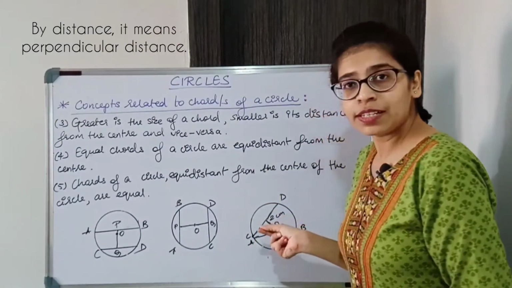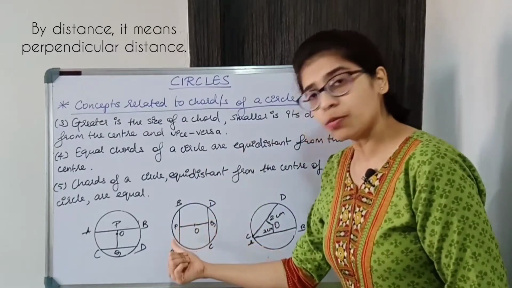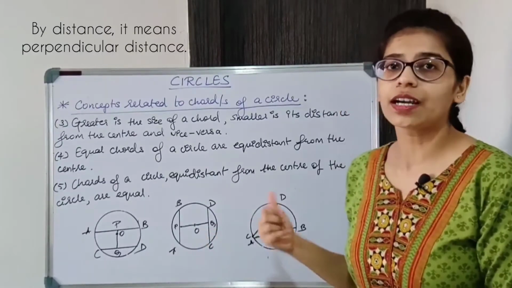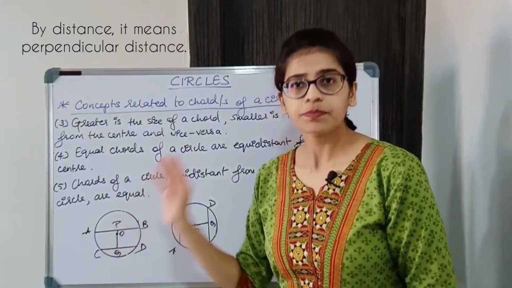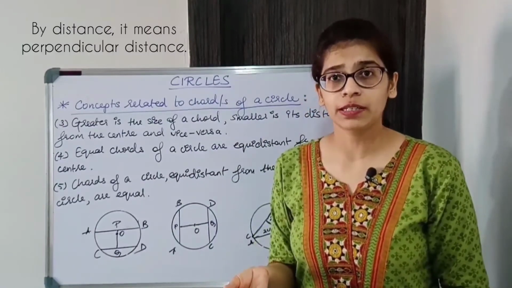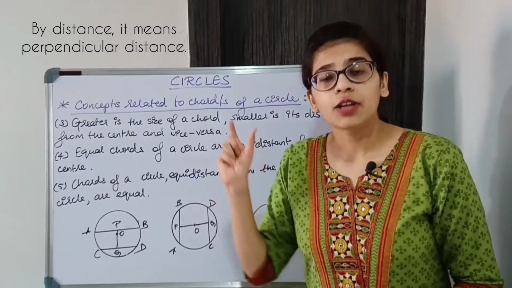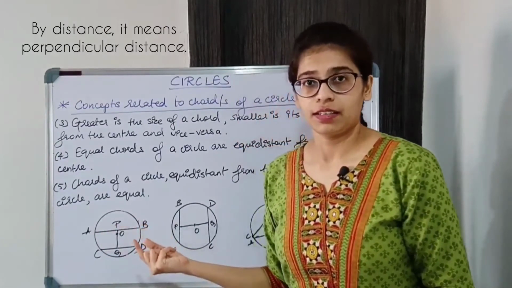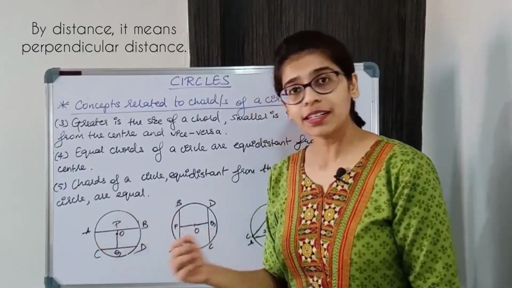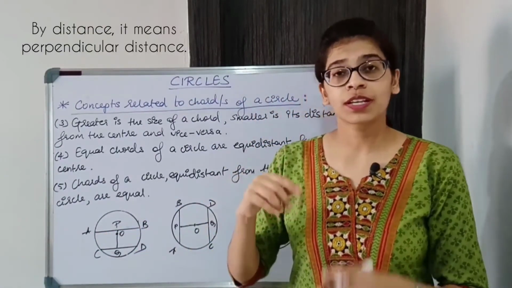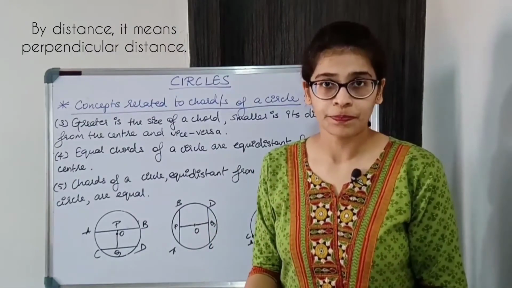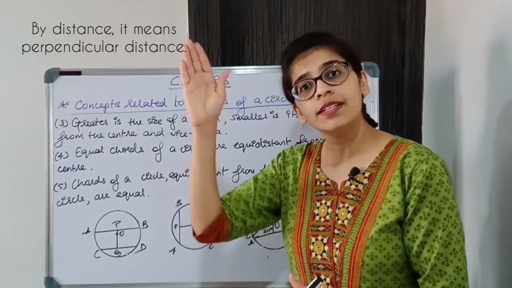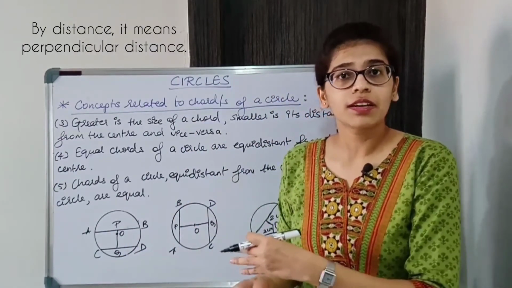So if the distance from the center is equal, then chords are equal, and here it is opposite. If chords are equal, then distance is equal. So both ways it applies. And over here, greater the distance of the chord from the center, smaller is the chord, and closer the chord to the center, greater is its length. So that is why you understand diameter is the longest chord, because उसका distance from the center is 0. वो center से ही pass हो रहा है, तो center से उसका distance क्या हुआ, 0 ही हुआ.